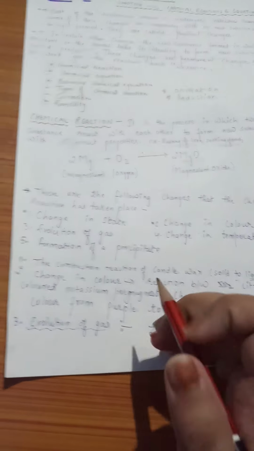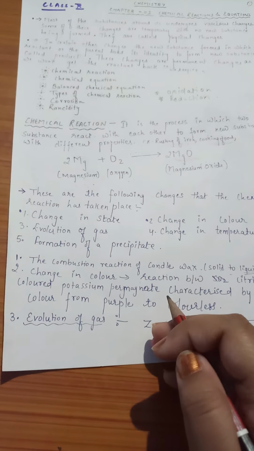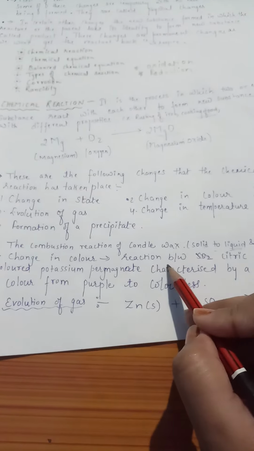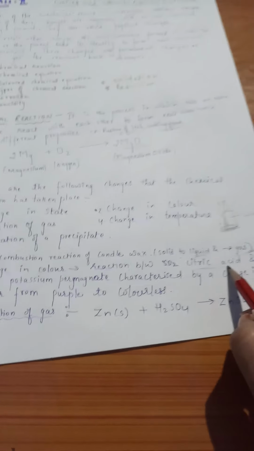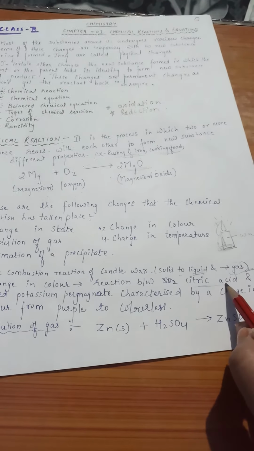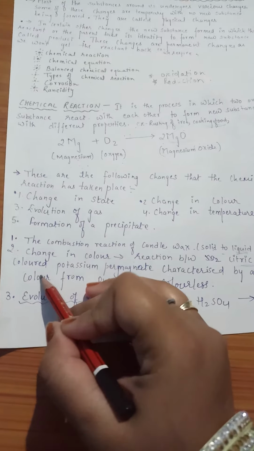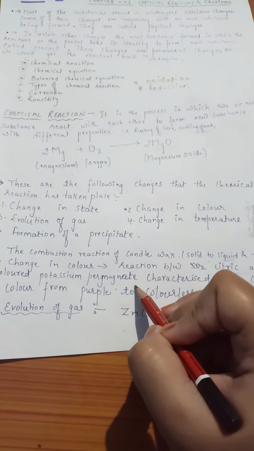After this, the second point is change in color. So how does the change in color happen? If we take citric acid, you are going to see this in your practicals. When citric acid reacts with purple colored potassium permanganate, you all know that potassium permanganate is purple in color.